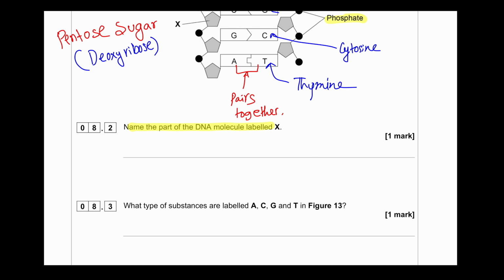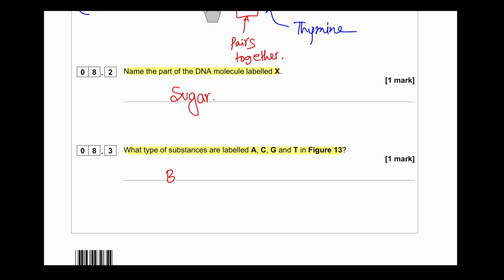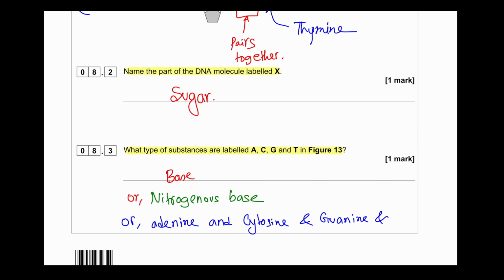Name the part of the DNA molecule labeled X. So the answer will just be sugar. What type of substance are labeled A, C, G, T? So we will call it nitrogenous base or simply base. The other answer you may write is nitrogenous base or the name of each of them. But if you get tempted to write the names, then you must write them in this particular format. You have to give the full names for adenine, cytosine, guanine and thymine to get the full marks.